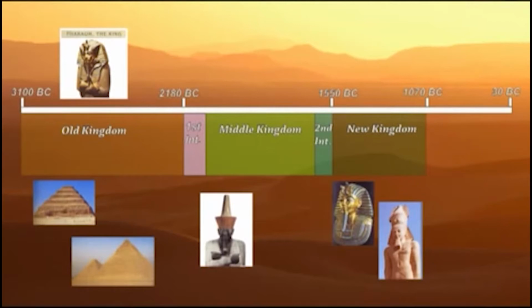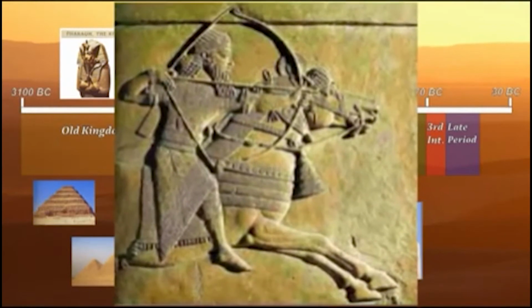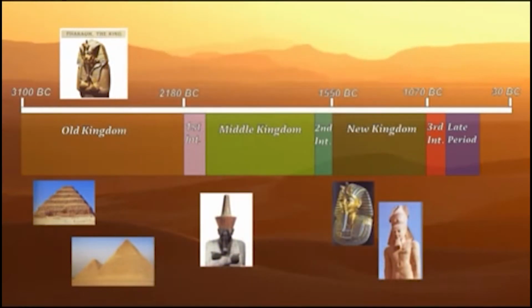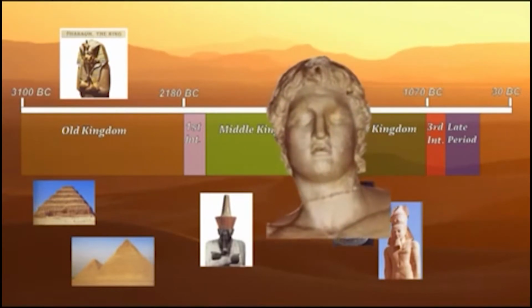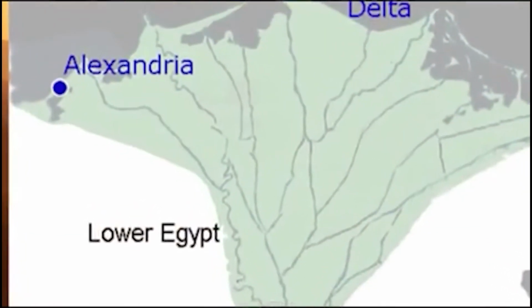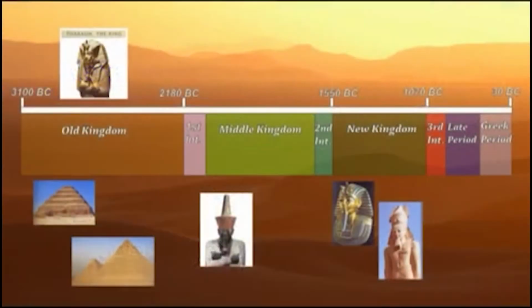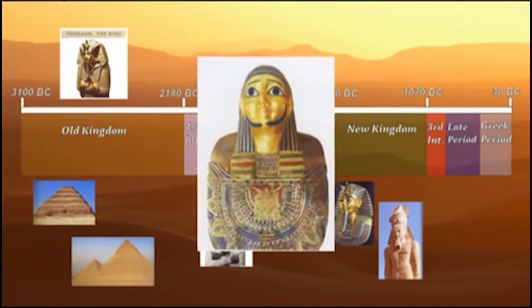Although there were some brief periods of respite during the so-called Third Intermediate and Late periods, native Egyptian rule was to come to an end, as the country was dominated for long periods by Assyrian and later Persian rule until it was finally conquered and reunited in 332 BC by the leader of the Greek Empire, Alexander the Great. Under his auspices, a new capital, Alexandria, was established on the Mediterranean coast, and on his death, one of his generals, Ptolemy, became the first of a Greek line of pharaohs.